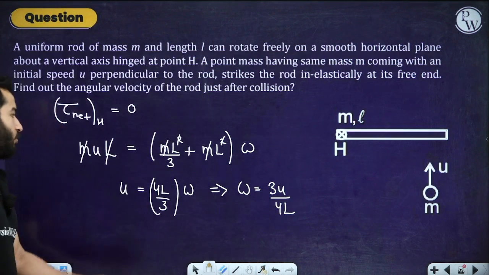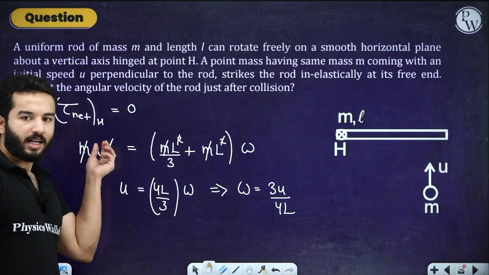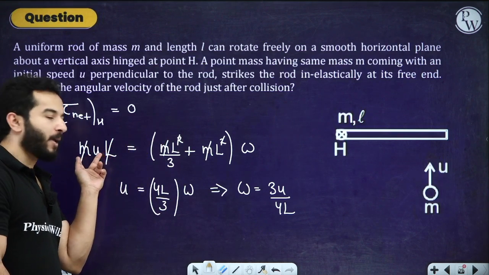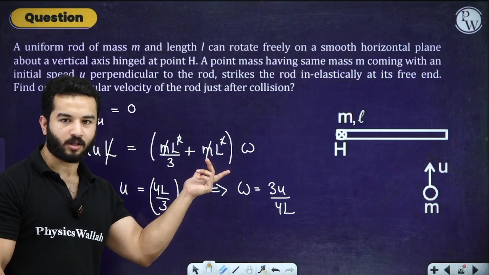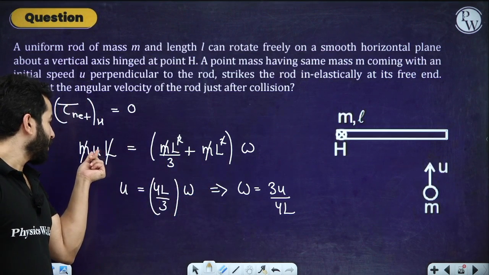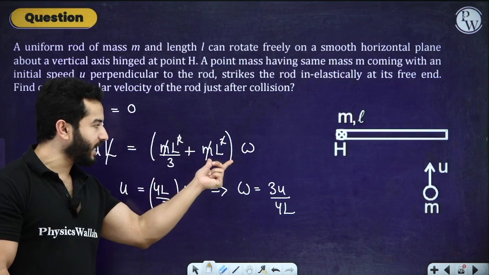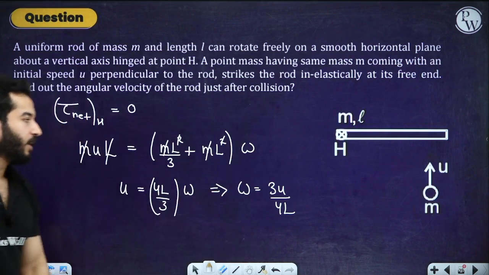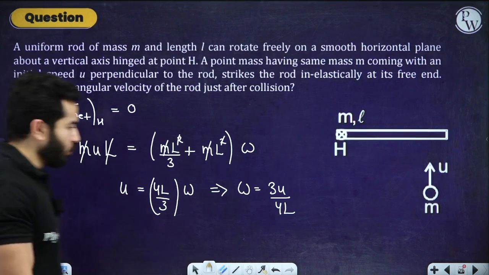Please have a look. I have used two types of formula over here. Over here I have used m into u into L, which is basically r cross p, and over here I have used the I omega formula, right? Because over here I was given the initial velocity, and on the right hand side I want to find out what the angular velocity should be after the collision. Please have a look, then we'll move on. So now let's move on.